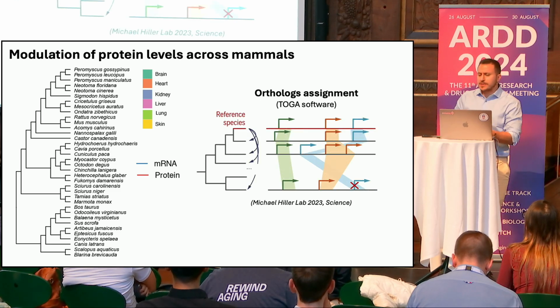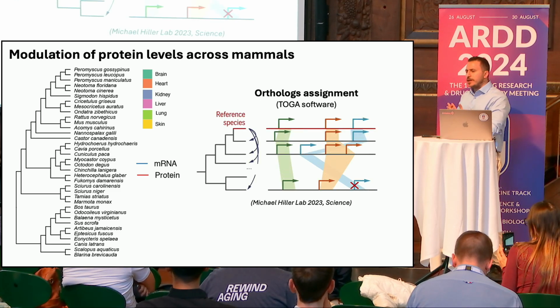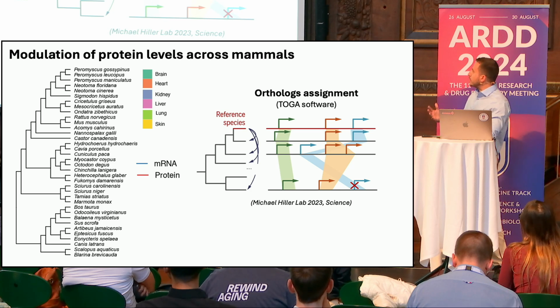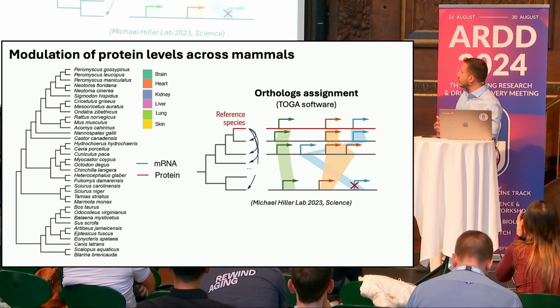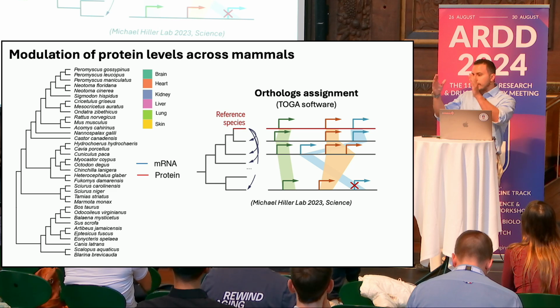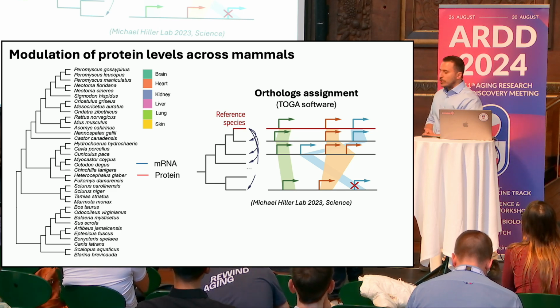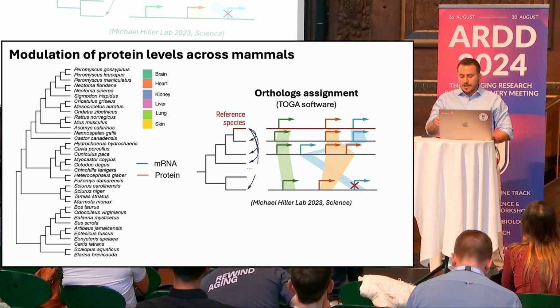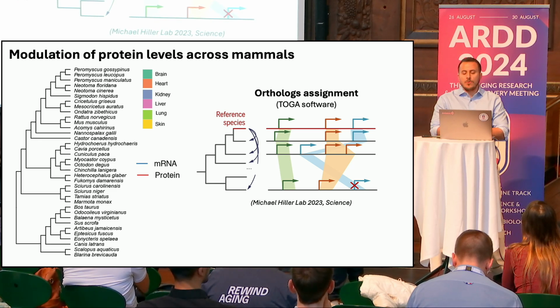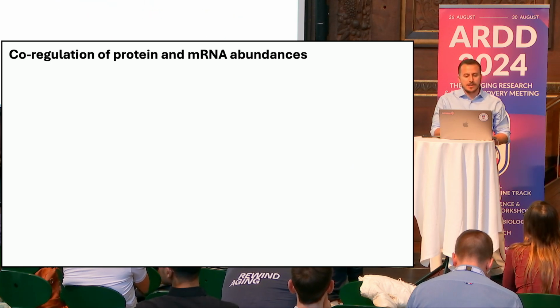To do this kind of analysis it is really important to have the correct genomic tools, and here we are collaborating with the Comparative Genomic Lab, applying their software to understand the evolution of specific genes via orthology mapping. And here, once we set up all this pipeline, we can start to explore how protein levels evolve.